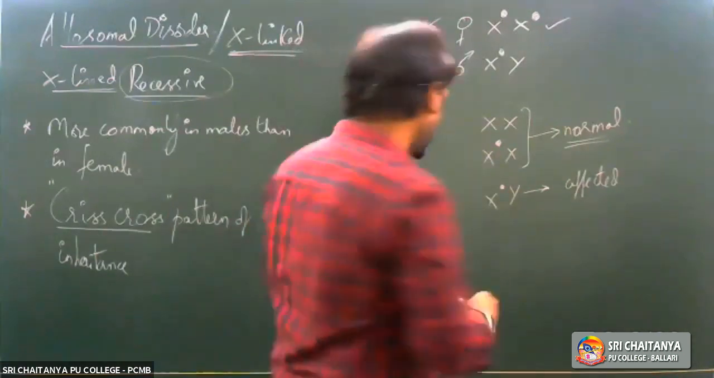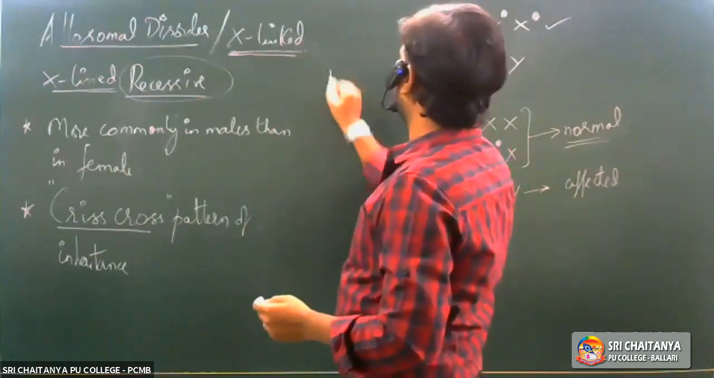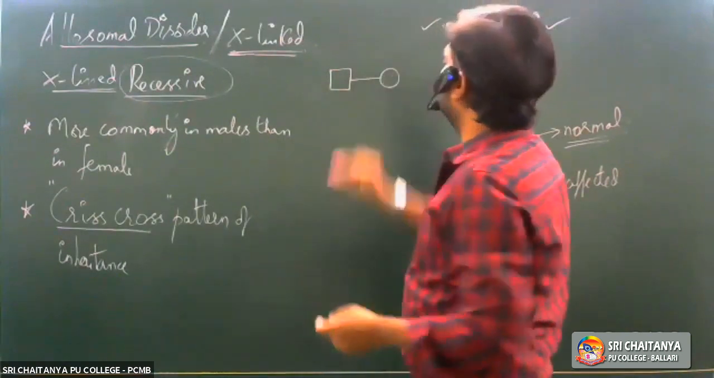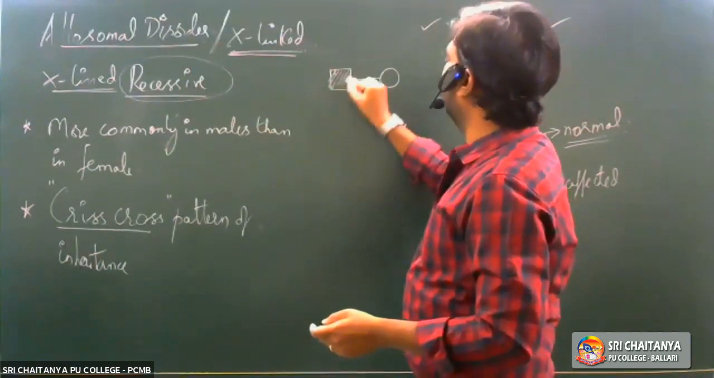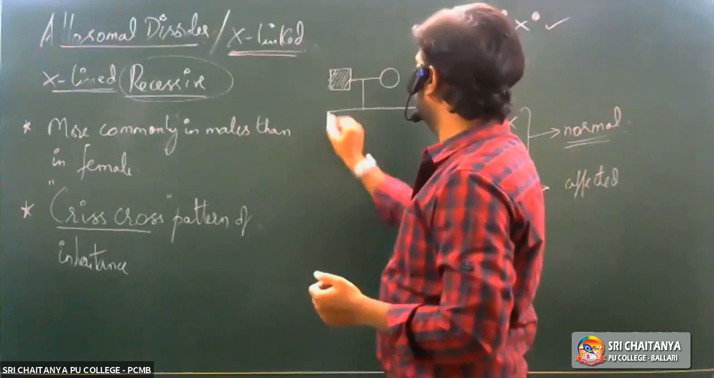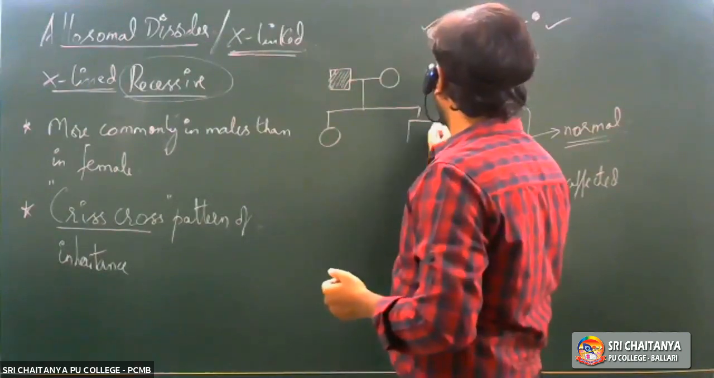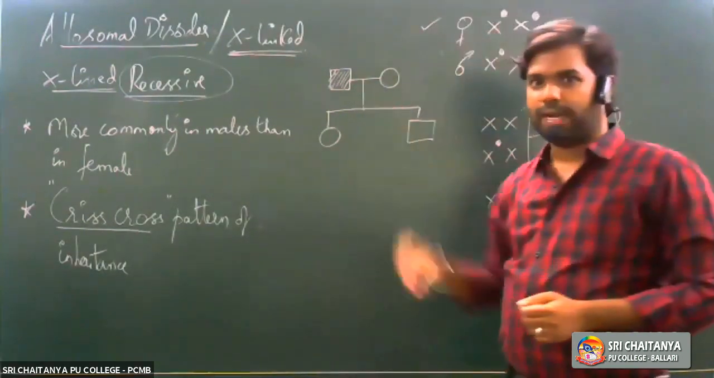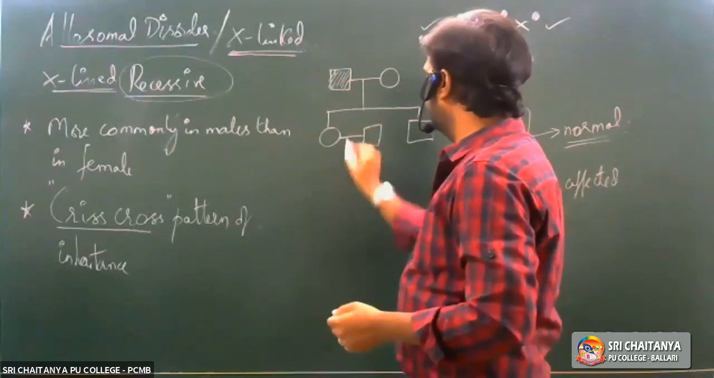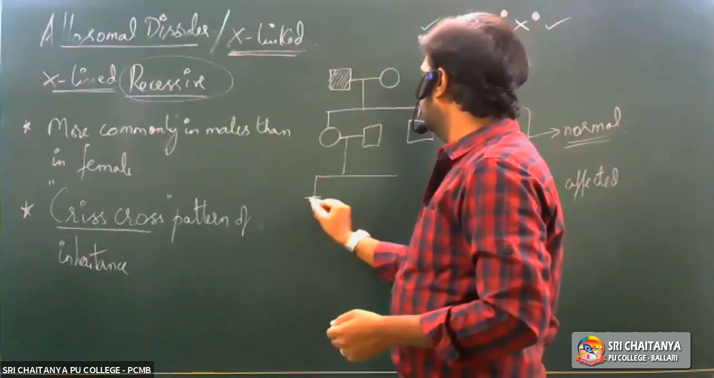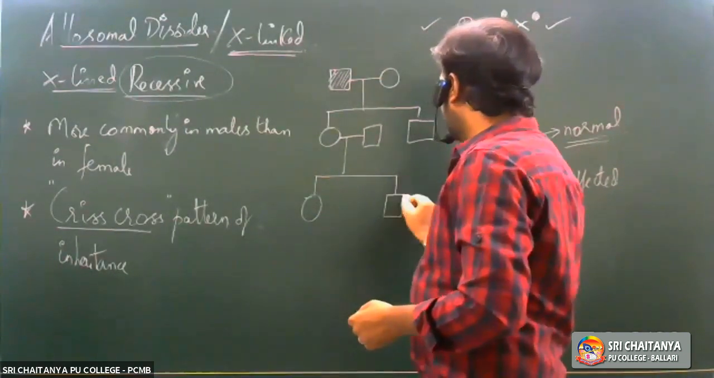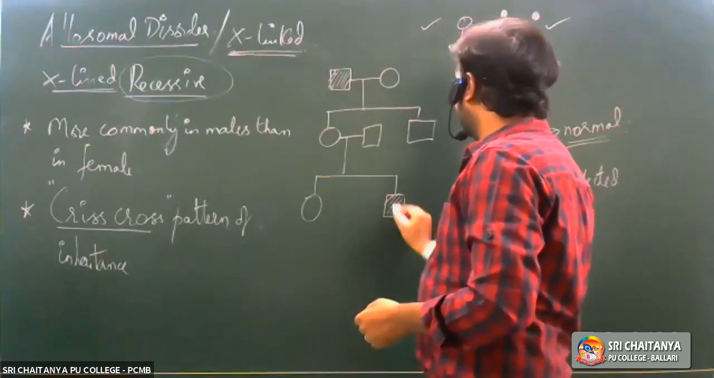Let me put it in a simple way. Whenever we talk about a pedigree here, we are talking about a father and a mother. Say the father is affected here. This father has two children, a daughter and a son. Now this daughter marries a normal individual, and they again have two children, a daughter and a son. This time the son is affected.